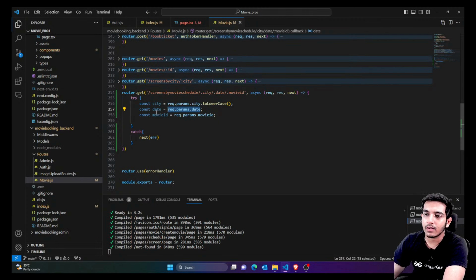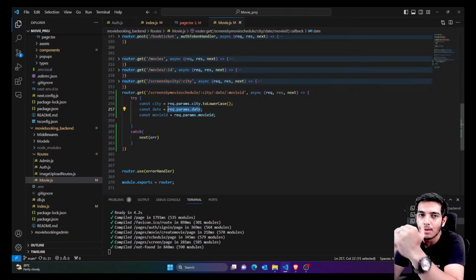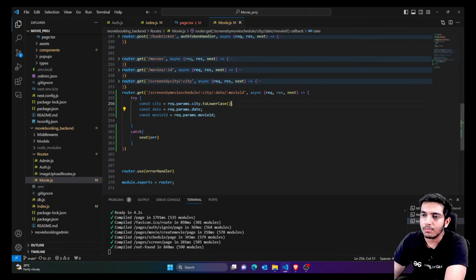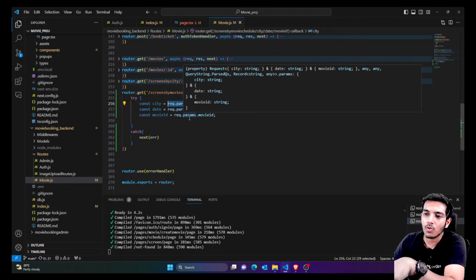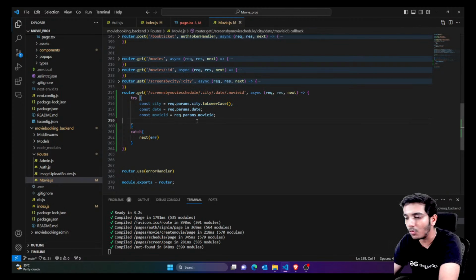So this is also a great method. Just call things in whatever way you like, and later on just convert them. Right now, we are going to convert this date into a normal JavaScript date object, so that comparison is easy. And this is for lowercase. Whatever city you are looking for should always be converted into lowercase, and then things work fine.